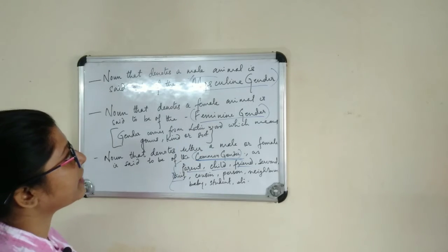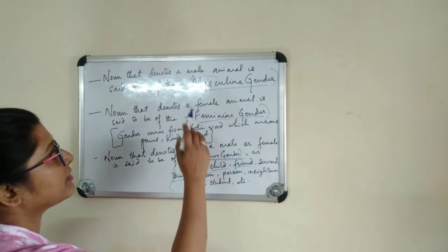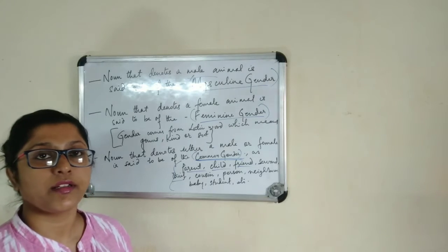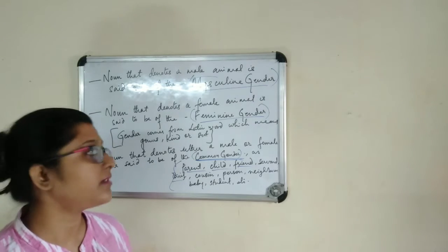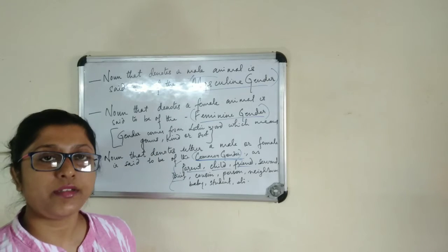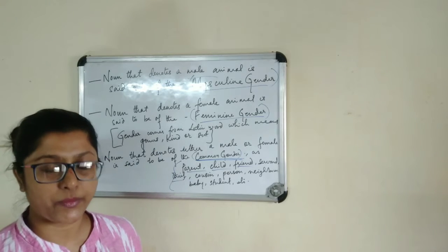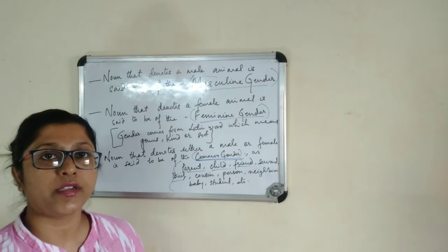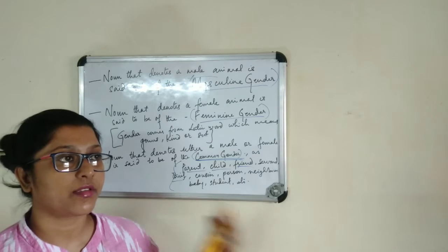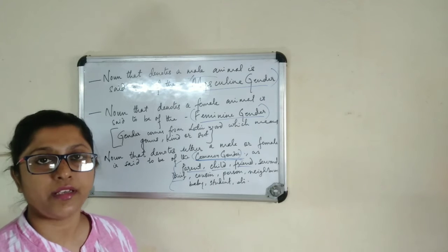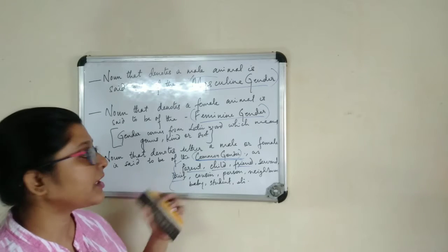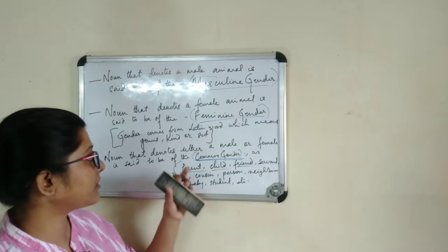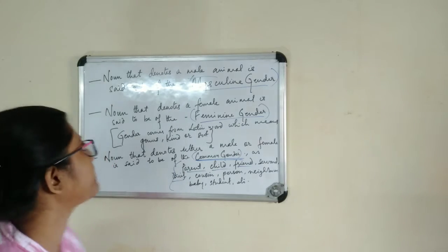From these things we got to know that a male is called masculine gender, a female is referred to as feminine gender, and those nouns which can be either a male or a female come under the common gender.